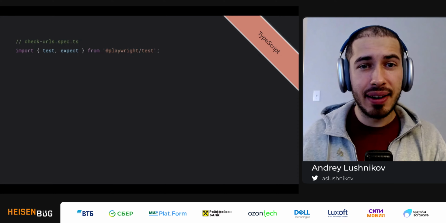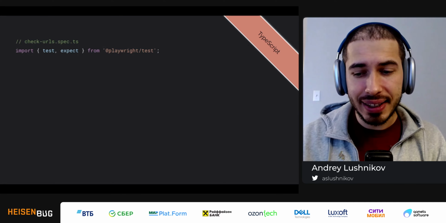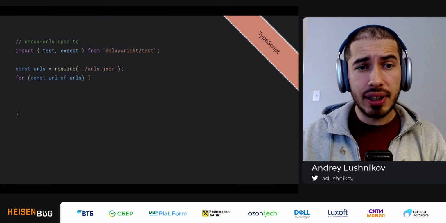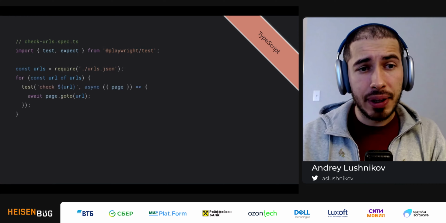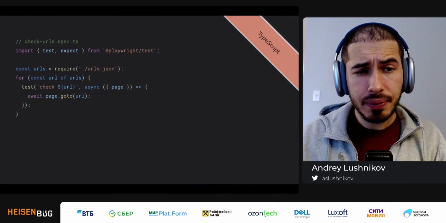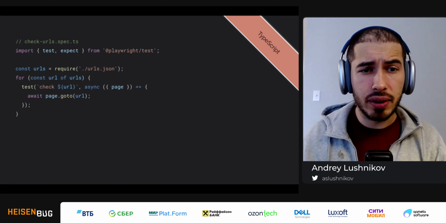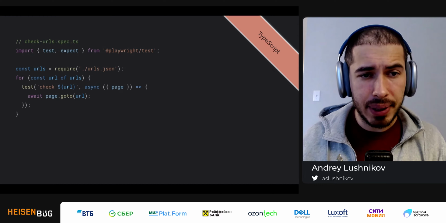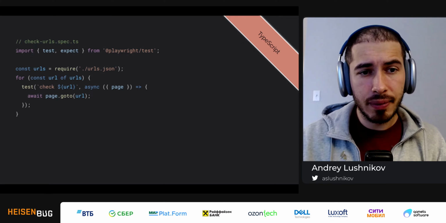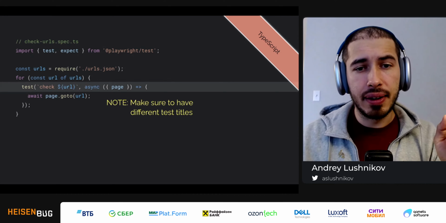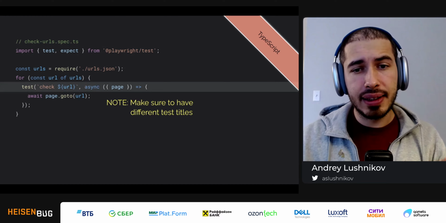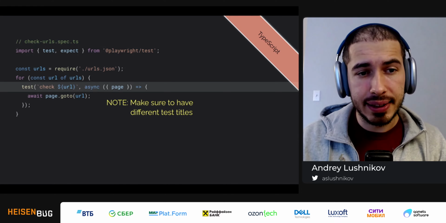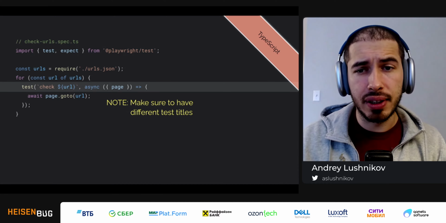I have my usual header that imports test and expect from Playwright Test. But now I will actually get my URLs here in the context. Now I will just iterate over the URLs and for each URL, I will create a new test. Inside this test, I have the single page.goto statement that just navigates to this URL. And if the navigation succeeds, then the test passes. Otherwise, it will throw. Now, one important thing here, we have to make sure that all the tests have different names. So here, for example, I included the URL as part of the test name. Otherwise, Playwright Test will actually complain.